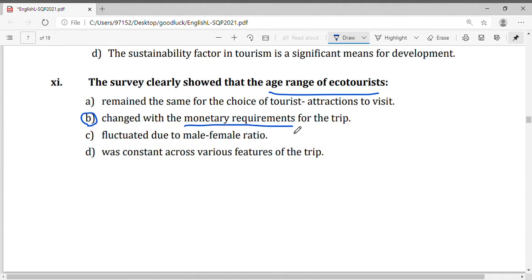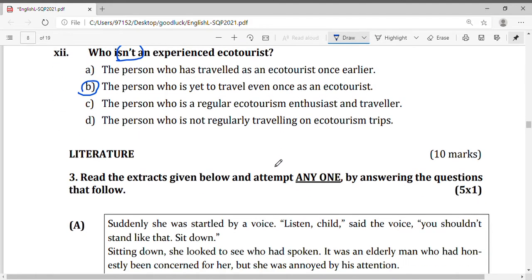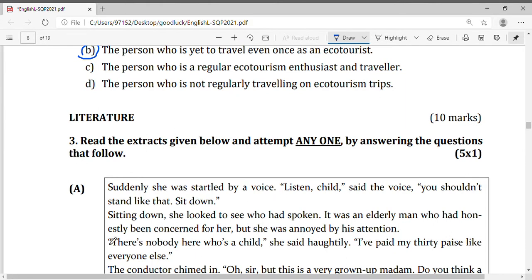Who isn't an experienced ecotourist? The person who has traveled as an ecotourist once earlier, no. Person who is yet to travel even once as an ecotourist. The person who is a regular ecotourism enthusiast and travel, the person is not regularly traveling on ecotourism trips. So who is yet to travel even once as an ecotourist? It is B. Now let's read through this question.